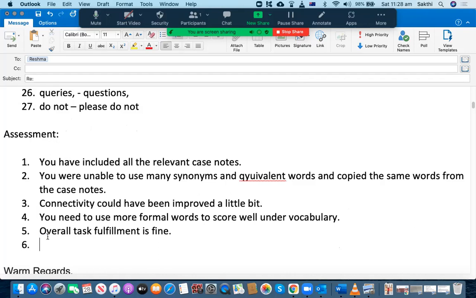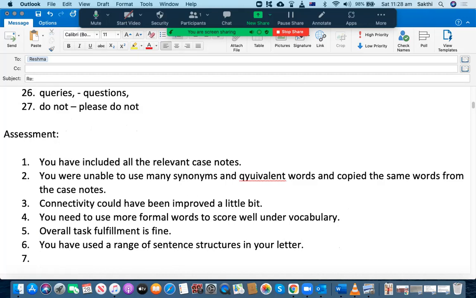What else? All right, let's go through the range of sentences. You have used a range of sentence structures in your letter. That's fine, but you could have used some more complex and compound sentences. That could have been one of the recommendations. Layout and presentation are good enough. I'm happy with that.